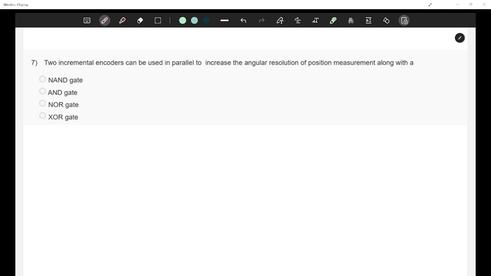So two incremental encoders can be used in parallel to increase the angular resolution of position measurement, along with a NAND gate, AND gate, NOR gate, XOR gate. Any idea?